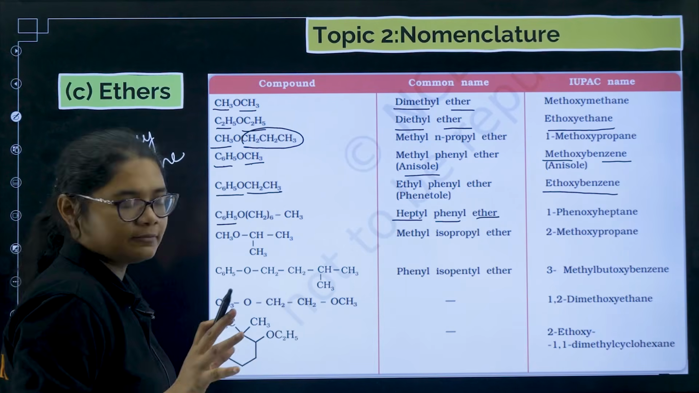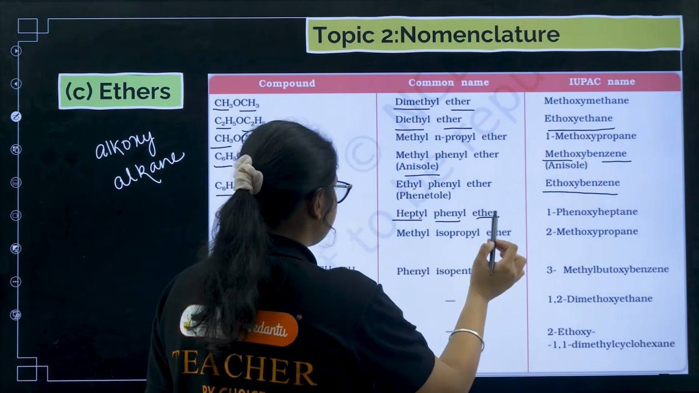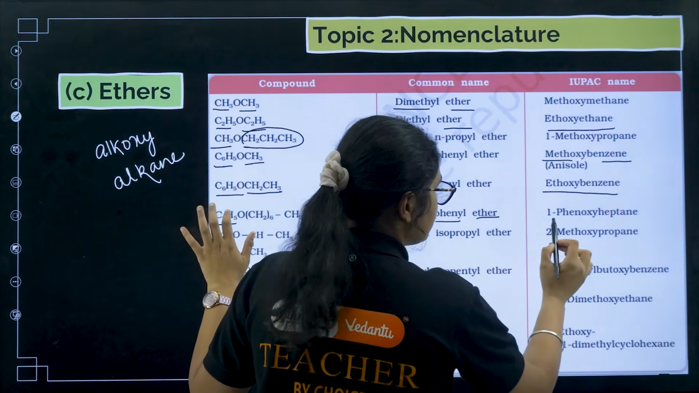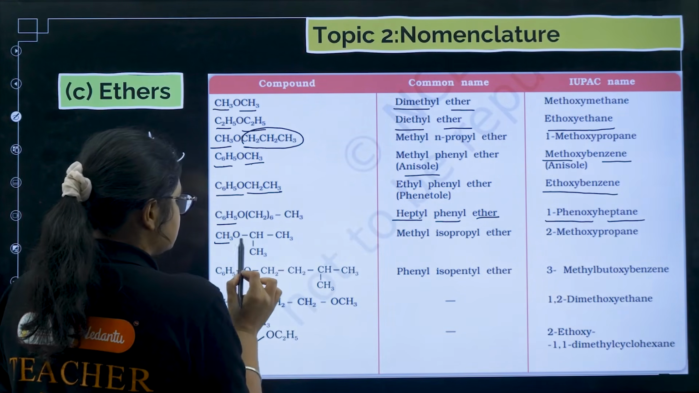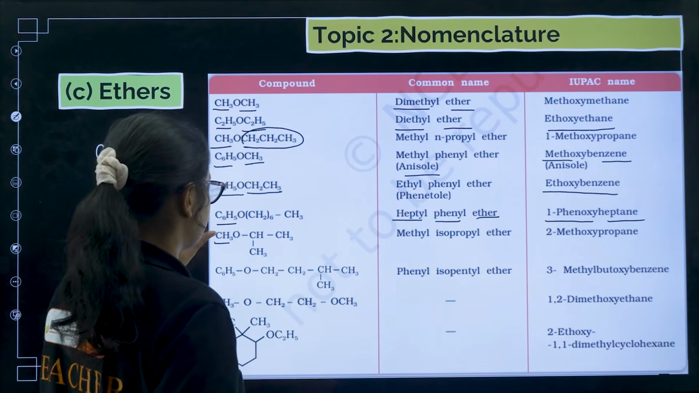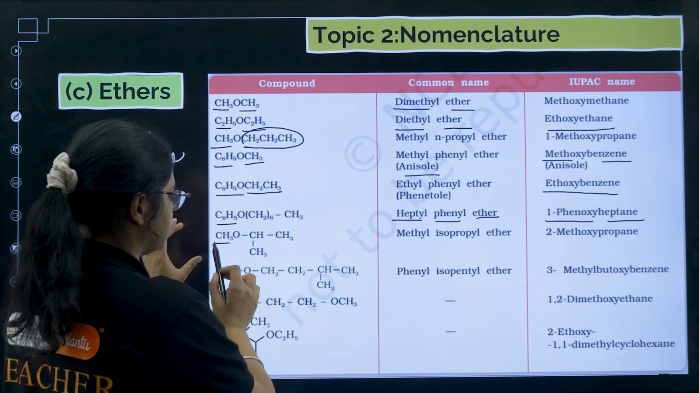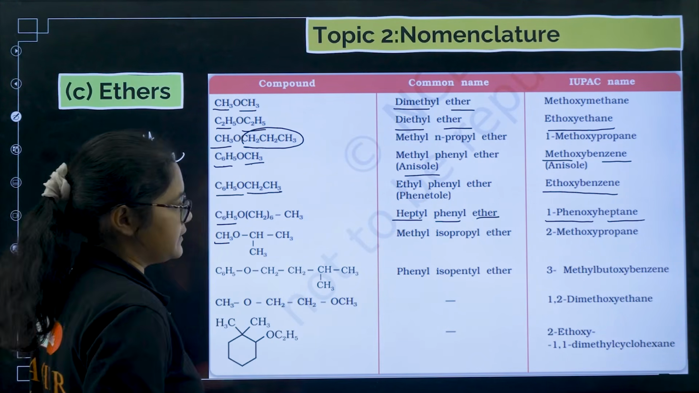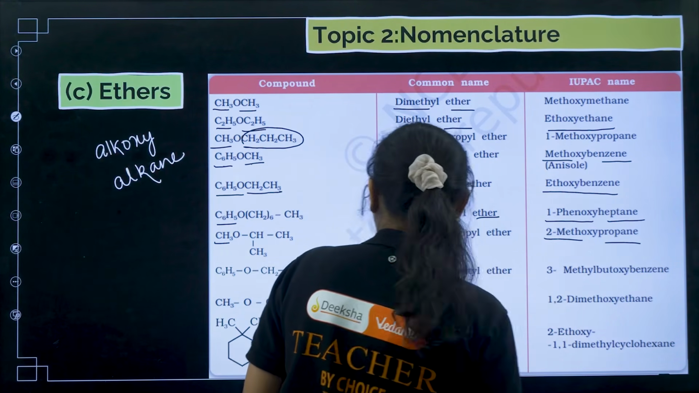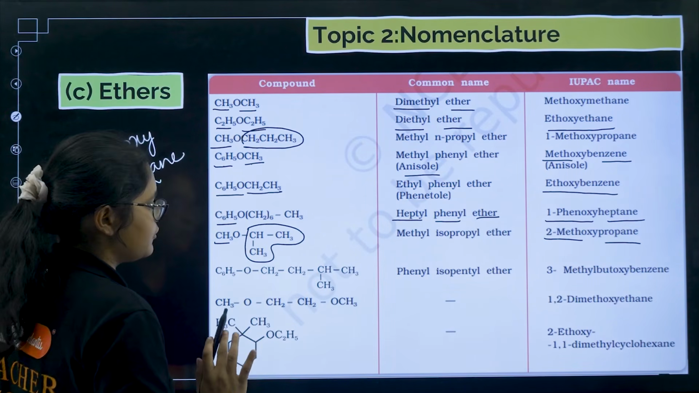This follows alphabetical order. So heptyl phenyl ether, and I have one more, that is 1-phenoxyheptane. Similarly, here you have CH3 on one side, so you have methyl and isopropyl ether, and on the other side you can write methyl, 1-methyl ethyl. This is 1-methyl ethyl and this is methyl, so it is 2-methoxypropane. I can write this is one carbon chain, so 2-methoxypropane.